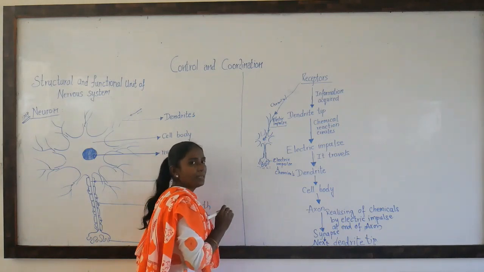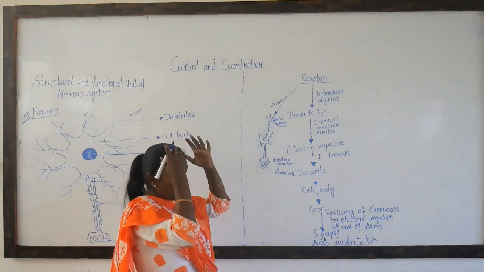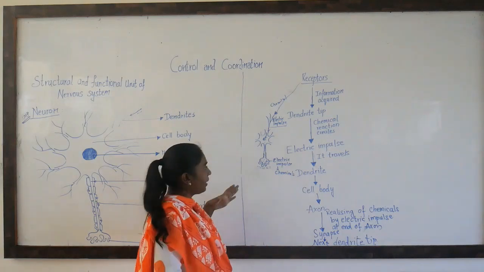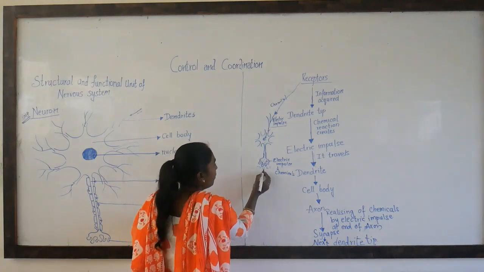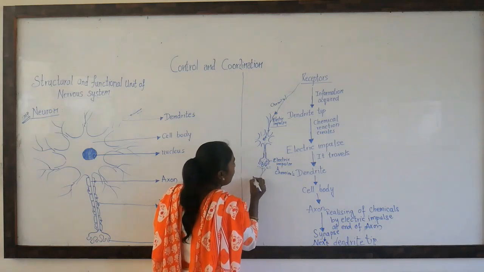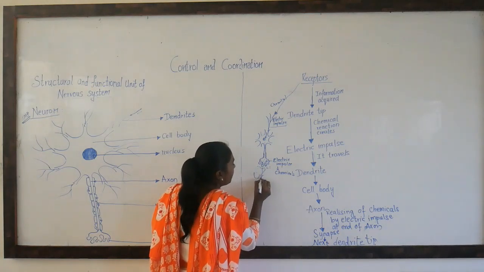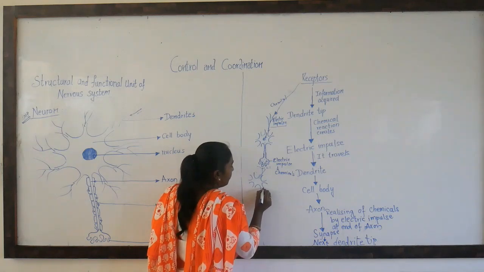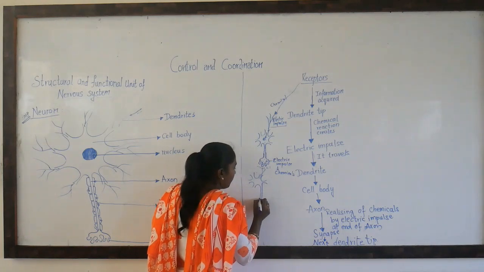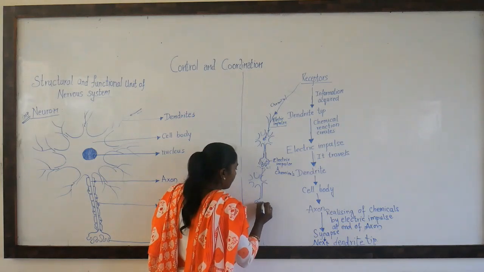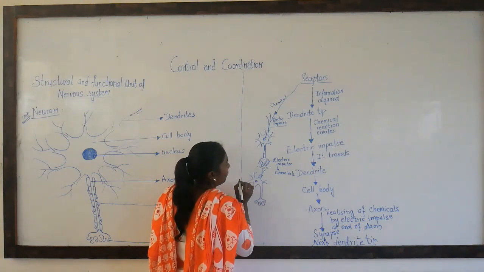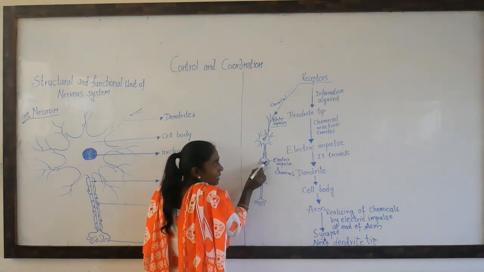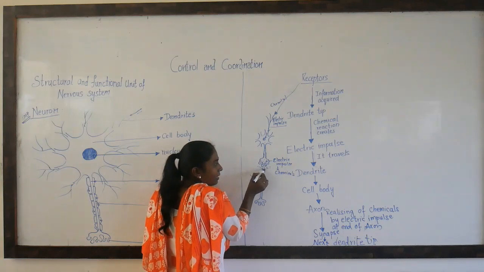These are chemicals. Now remember, children, your body consists of a network. Network means one neuron is connected to another neuron, right? So here there is the connection of another neuron's dendrite, another cell. Fine. When the impulse comes here, there is a gap.